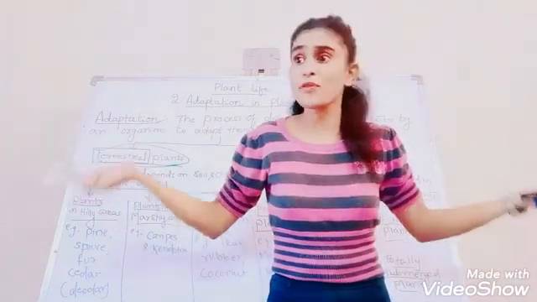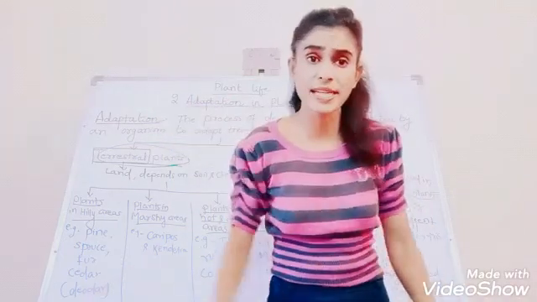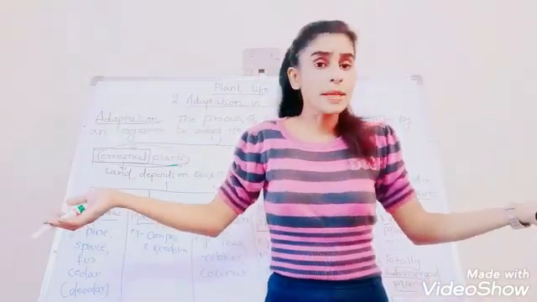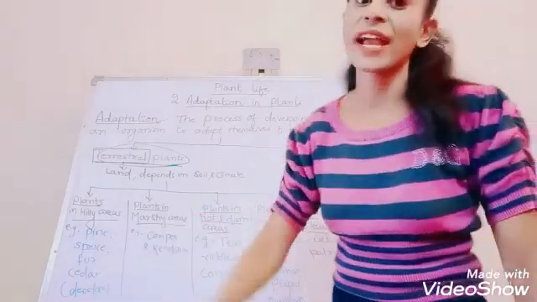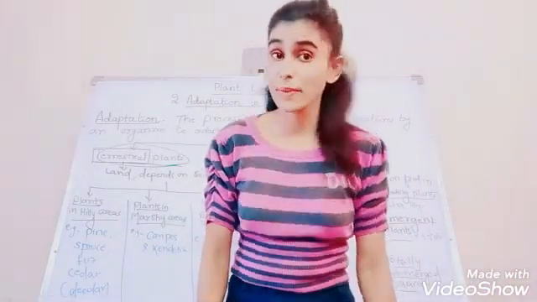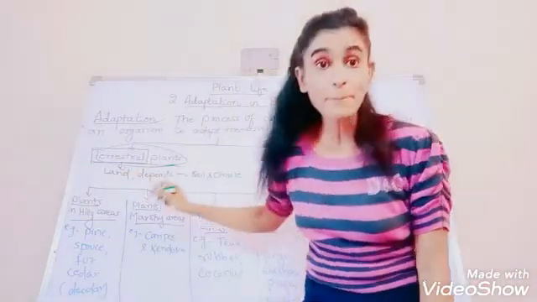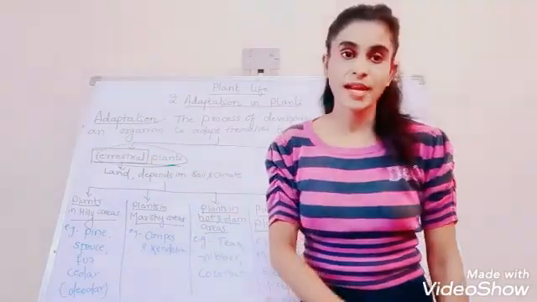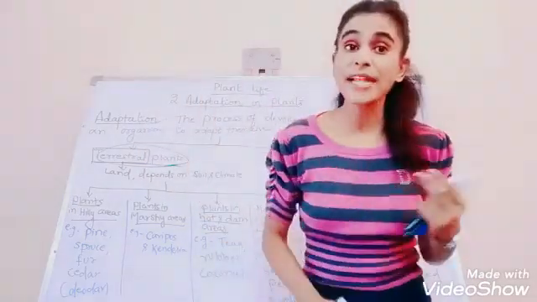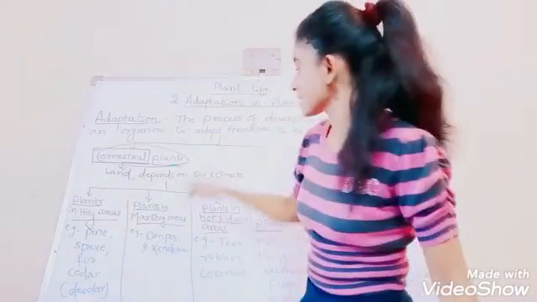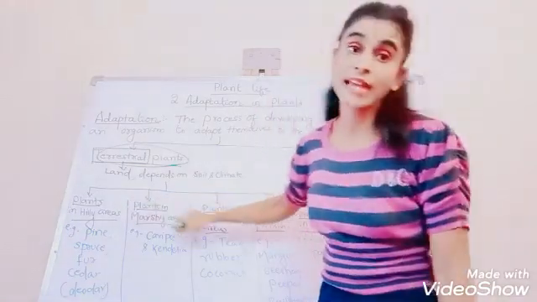Because on land also we have different regions. We have desert regions, hill regions, polar regions, plain areas. So depending on the areas, the terrestrial plants are divided into five types. You have to remember, my dear children. There are five subcategories of terrestrial plants. Depending upon their vegetation, the climate and the soil, these terrestrial plants are further divided into five categories.